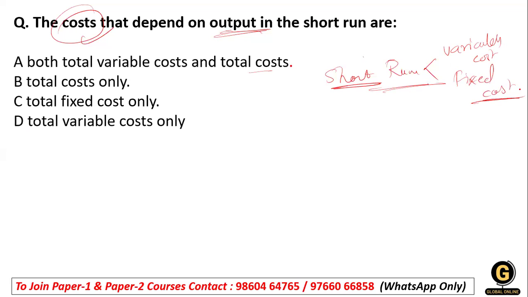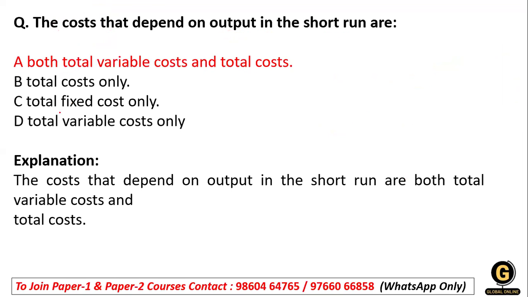Okay, the short run depends on the variable cost plus fixed cost, but in the long run the cost is only the variable cost, because it varies from time to time. The long run is endless, so the cost will vary from time to time according to the situation. So for the short run, both variable cost and total cost apply.